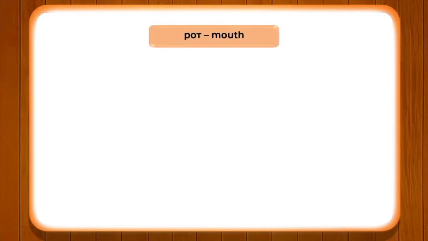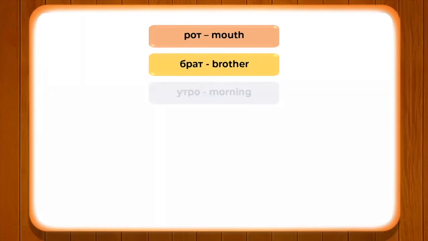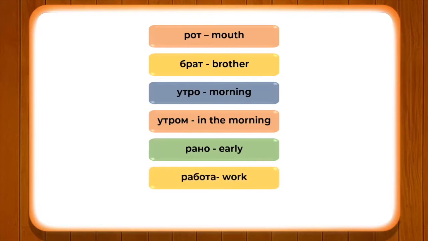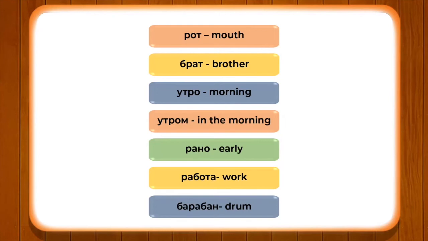Rot, which means mouth, brat means brother, utra means morning, utram means in the morning, rana which means early, rabota which means work, and baraban which means drum.